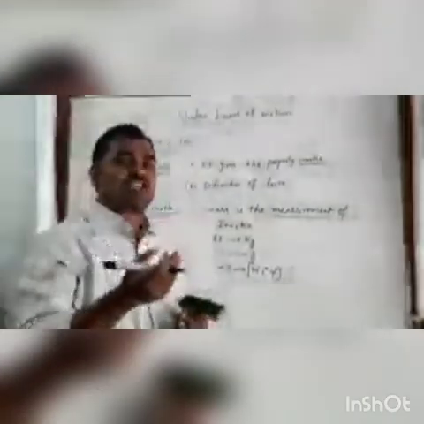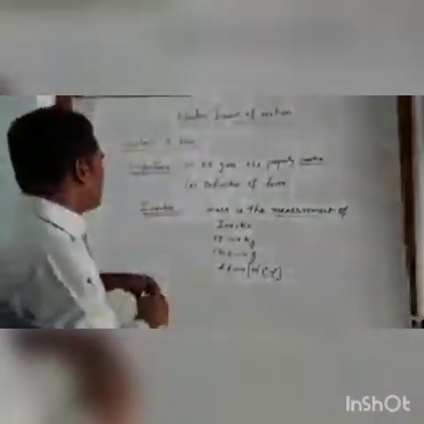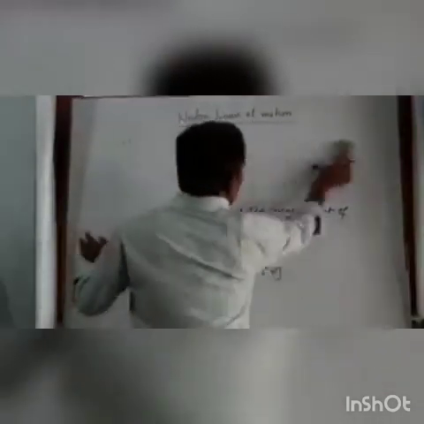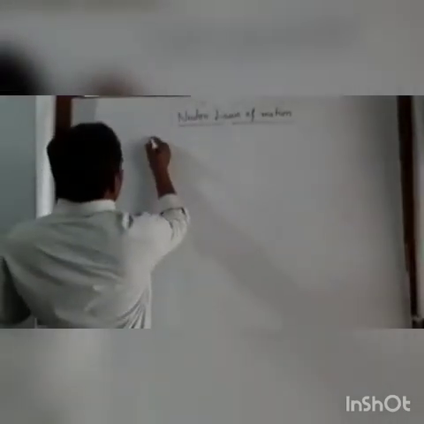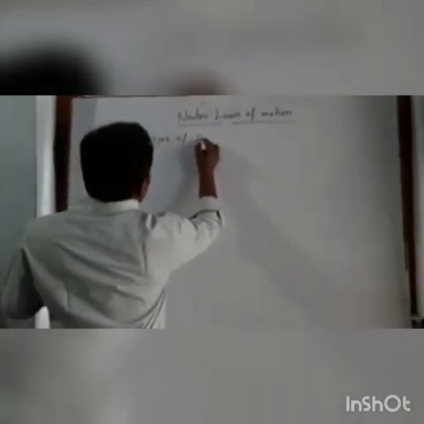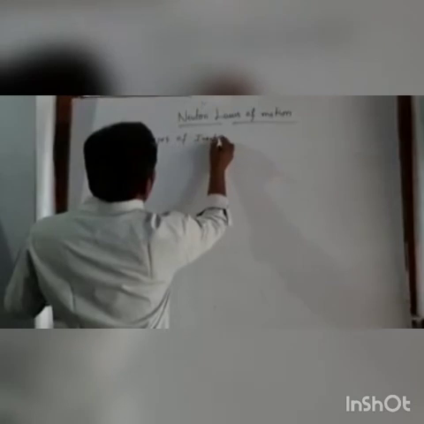The second one is inertia of motion. So, types of inertia. Inertia is of how many types?